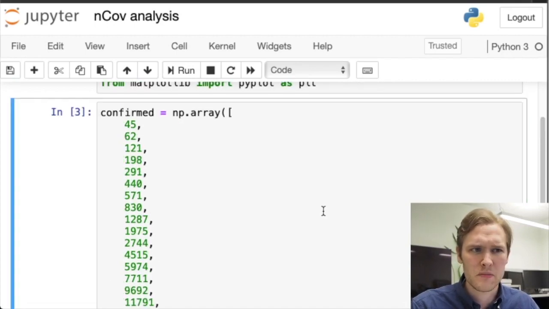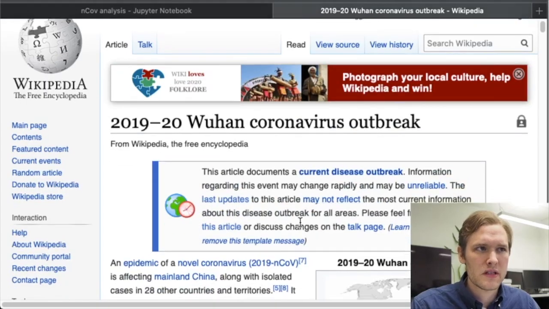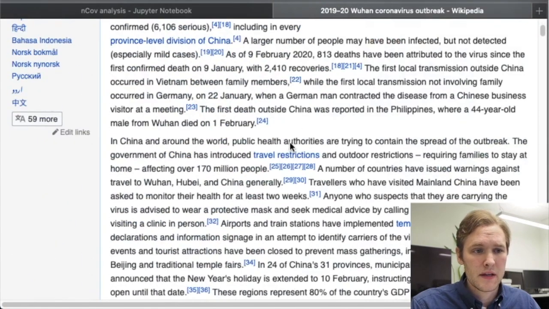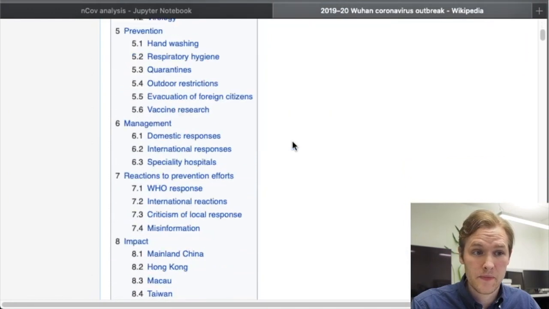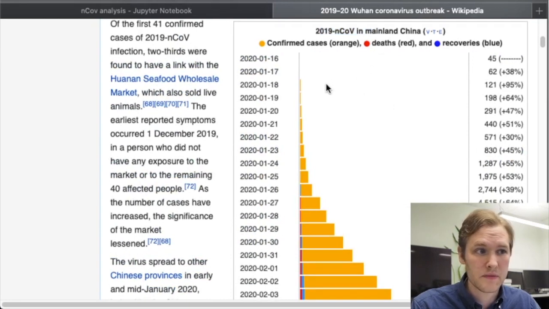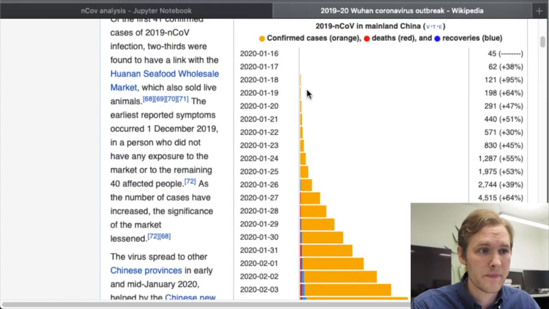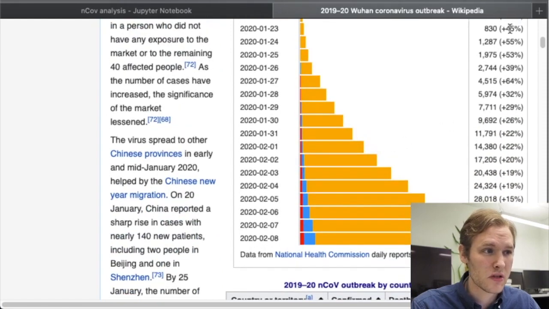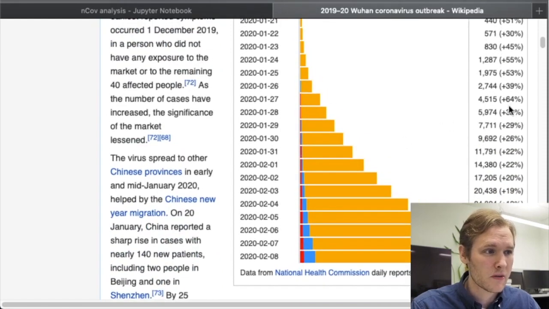Actually, let's look at the Wikipedia page. Okay, so this is the official Wikipedia page of the Wuhan coronavirus outbreak. There's a lot of information here, a very thorough article, and here you see the actual data from the mainland China virus spread. You see the confirmed cases seem to be growing exponentially, but if you look at the actual growth, the growth has been slowing down for the past week plus.